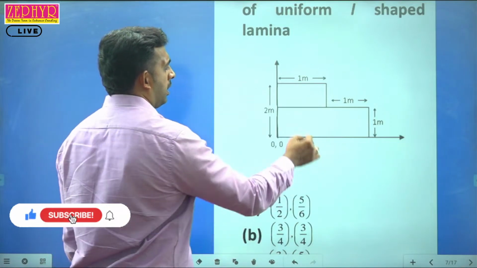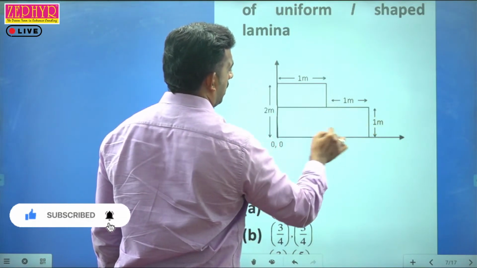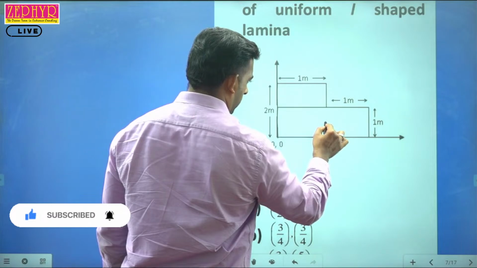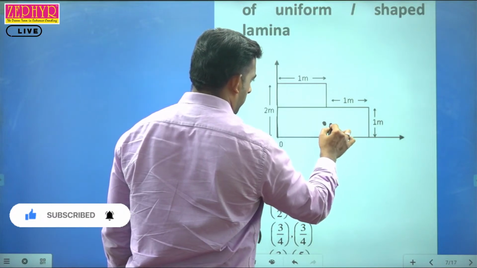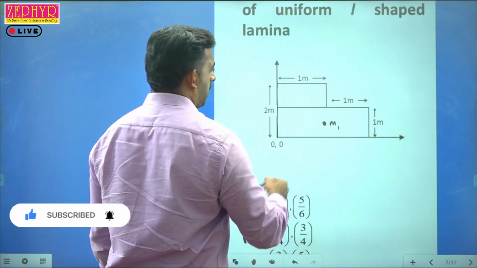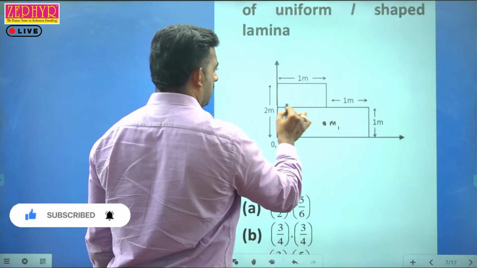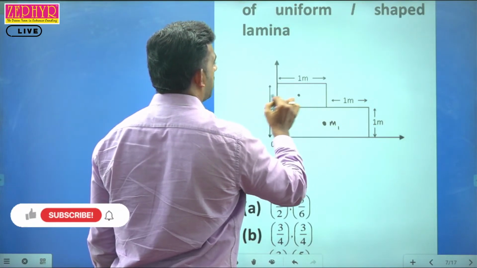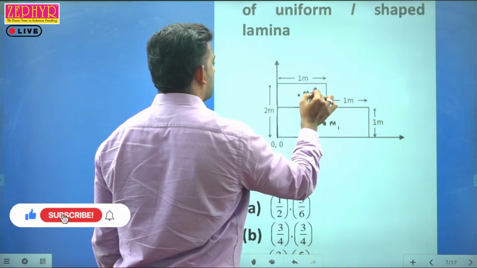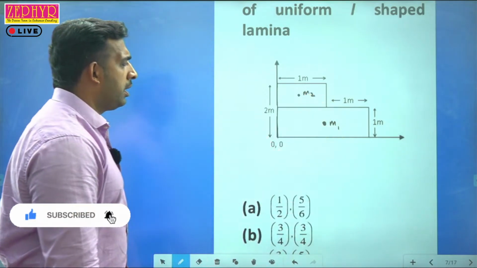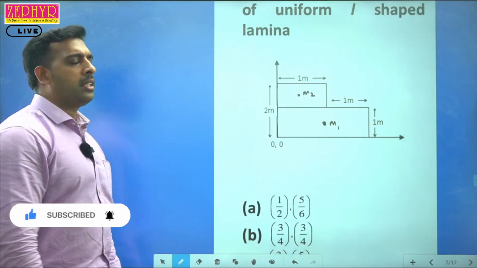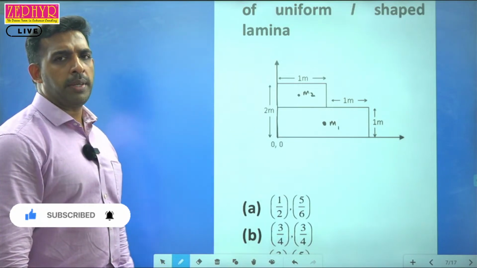First one, the lower part, which is having the center of mass exactly at its geometric center. Let this be mass M1. The second mass, the geometric center of that particular lamina, which is at M2, like this. Let that be M2. Now we need to mark the position coordinates for M1 and M2.